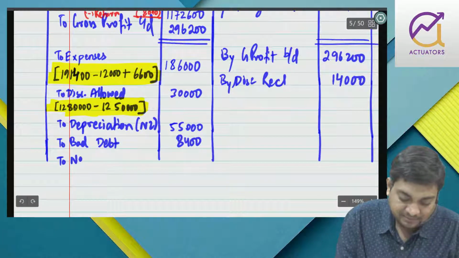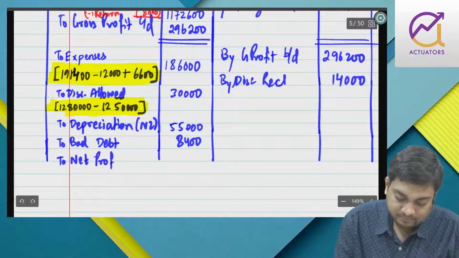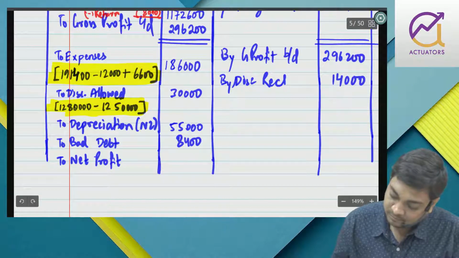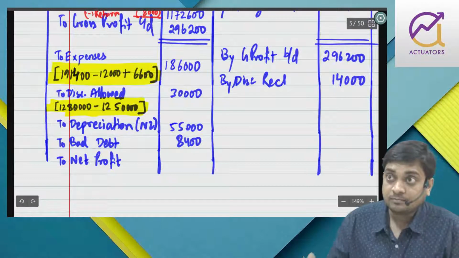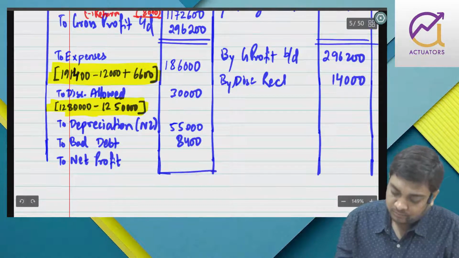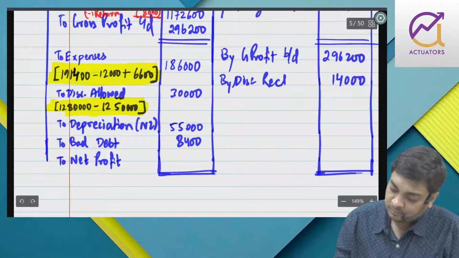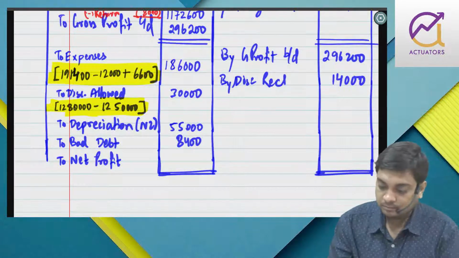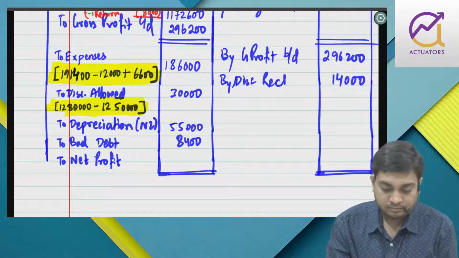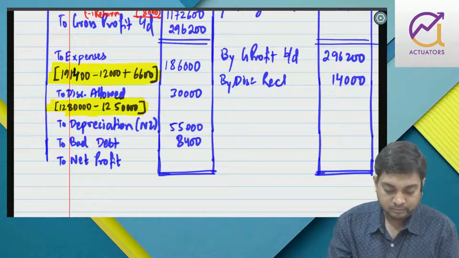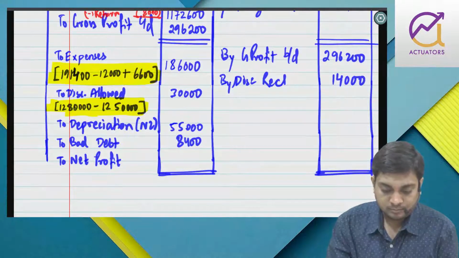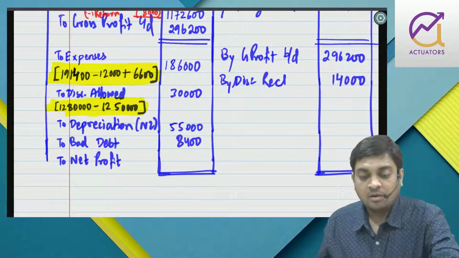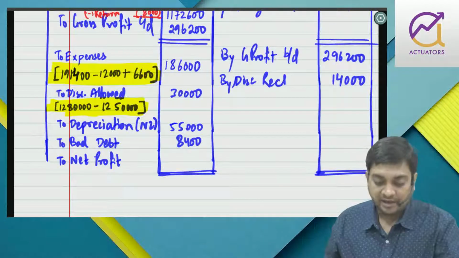So now I will get, so we will get a net profit of 30,800.